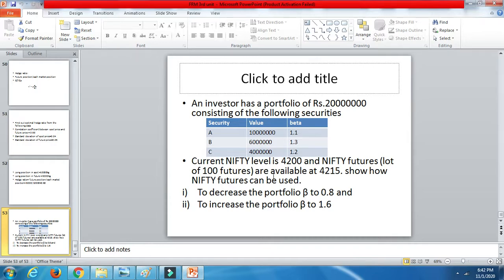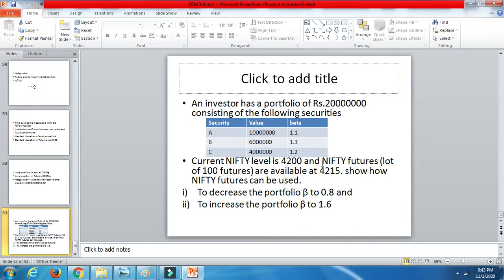Now the current Nifty level is 4200, and Nifty futures with a lot of 100 are available at 4215. Nifty is what you invest in at the national stock market, NSE, the Indian stock market. Nifty is nothing but the national stock index of 50 shares. The question is: show how Nifty futures can be used.